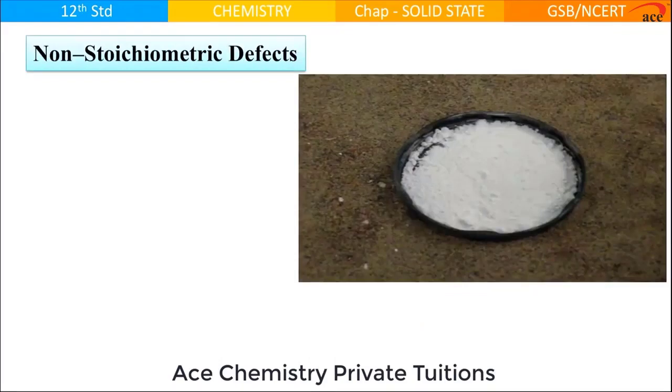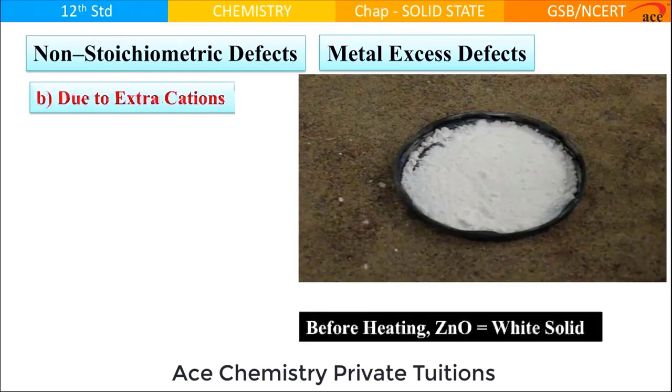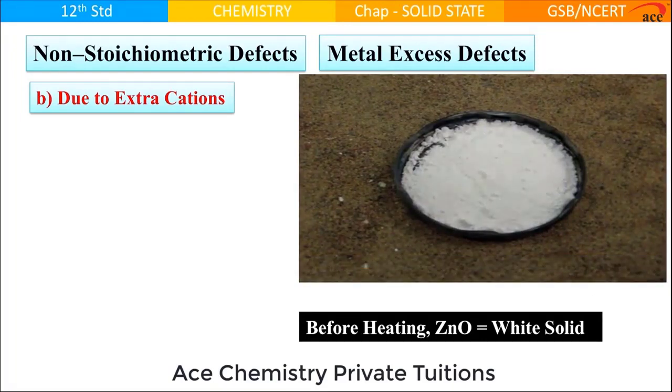This is an experiment that we are going to learn, where we are going to understand non-stoichiometric defect, metal excess defect due to extra cation. If you check, before heating, zinc oxide is white in color, but as soon as you subject zinc oxide to a flame, what will you observe?